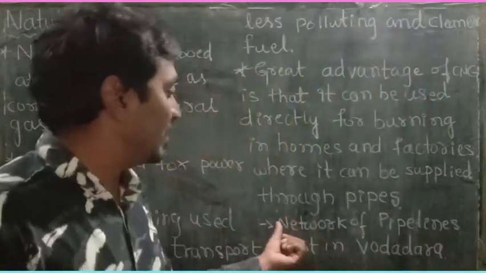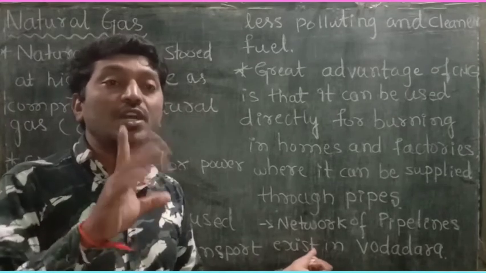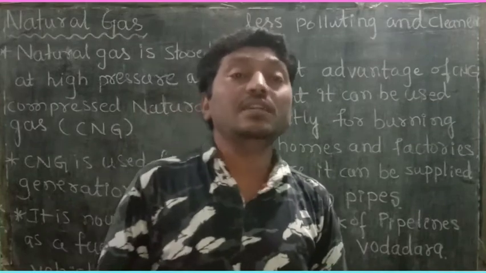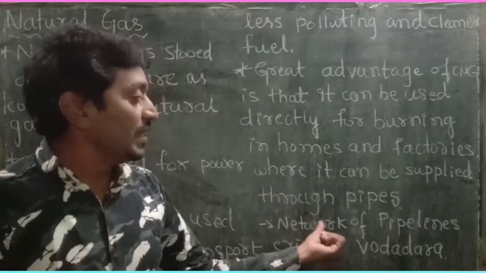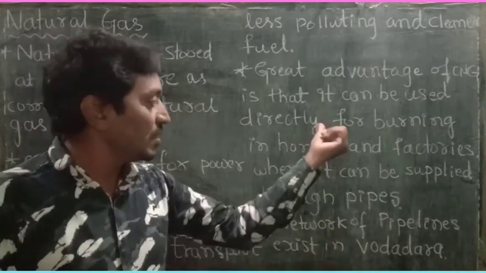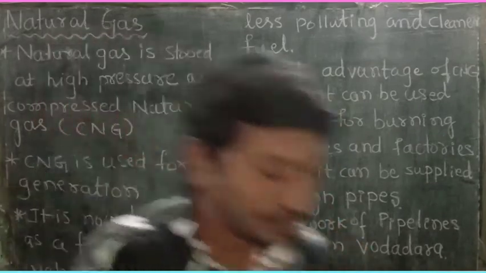That supply network is available at present in Vadodara in Gujarat, and also in New Delhi. In some places in Delhi this pipeline network already exists. So this is the very great advantage of CNG.